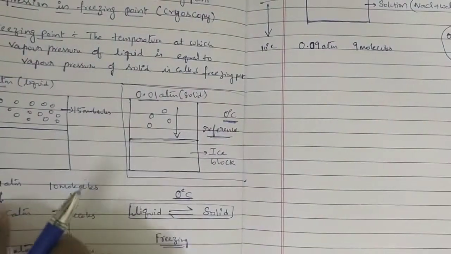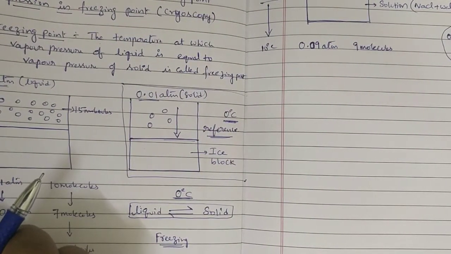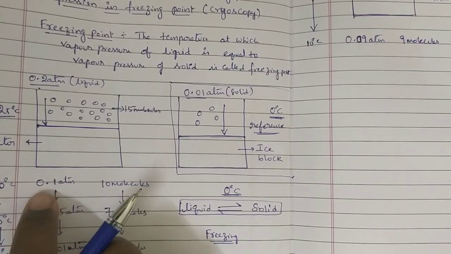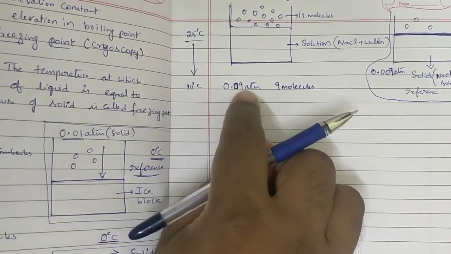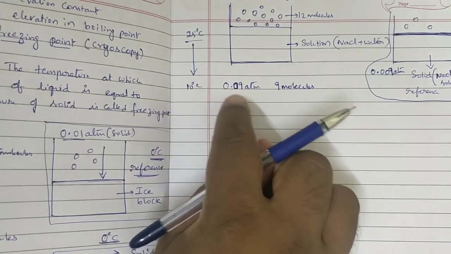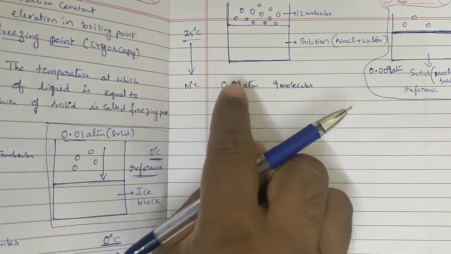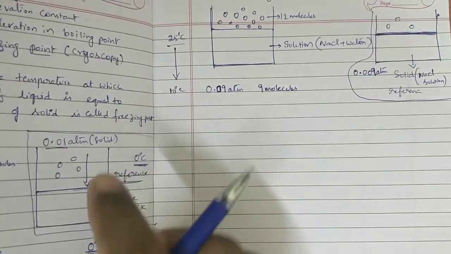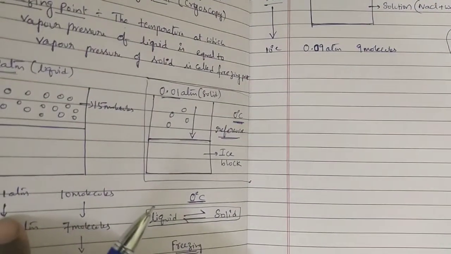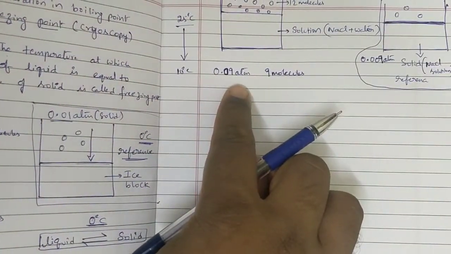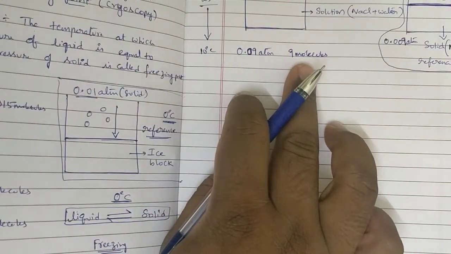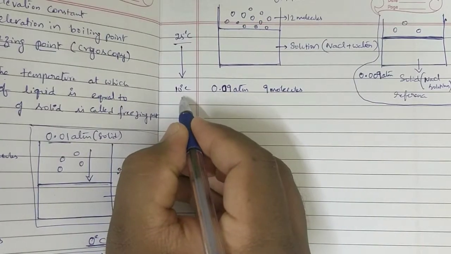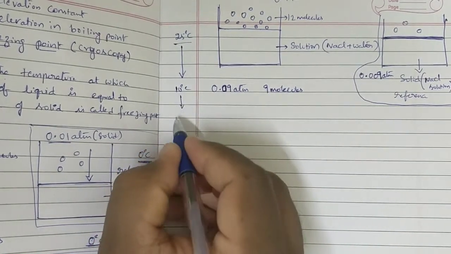Previously I took 0.1 here for 10 degrees centigrade. But at 10 degrees centigrade also, the solution vapor pressure must be less than the pure solvent vapor pressure. So I took 0.09 atmosphere here. For example, only these are what I am considering, but when compared, this value must be lower. So at the same time, here 10 molecules I have taken, here 9 molecules.